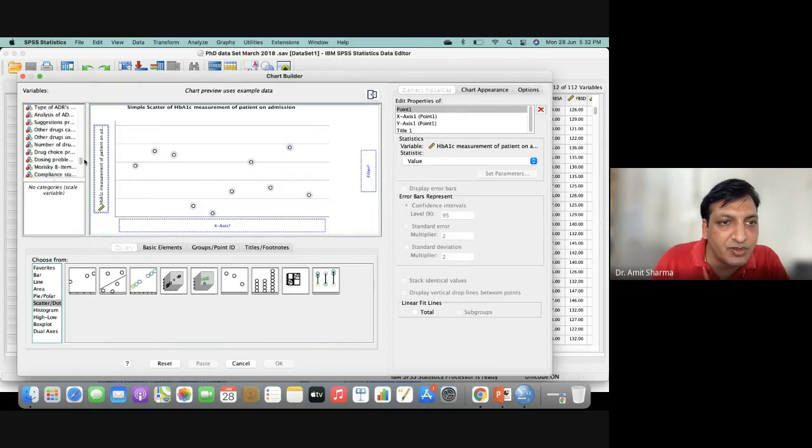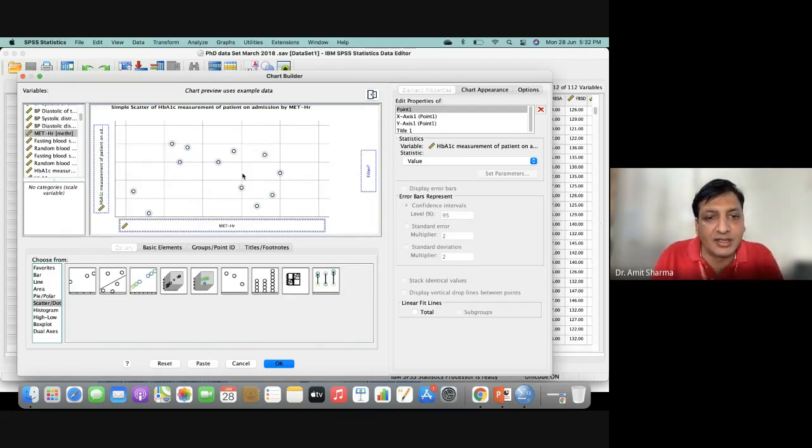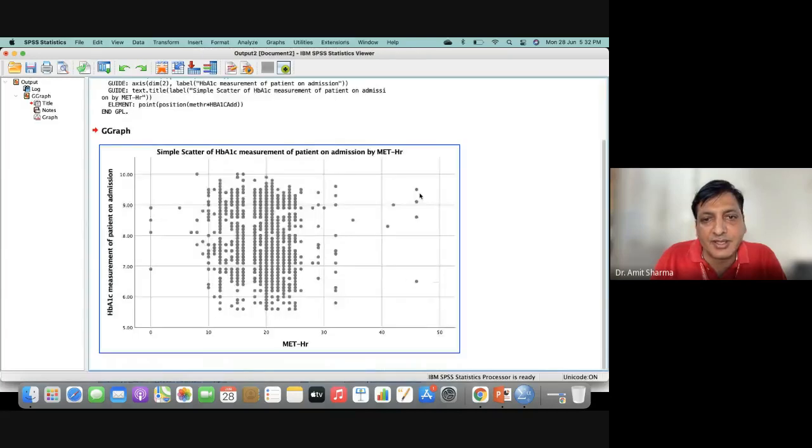Physical activity I have also taken in my PhD project, under the name of MET HR. I'll take MET HR at the bottom. Here you can see, now as I click OK, see the graph. This is what I have got in my PhD.